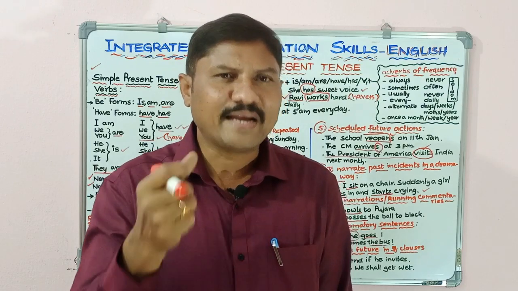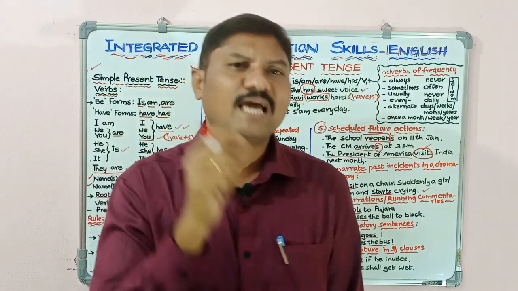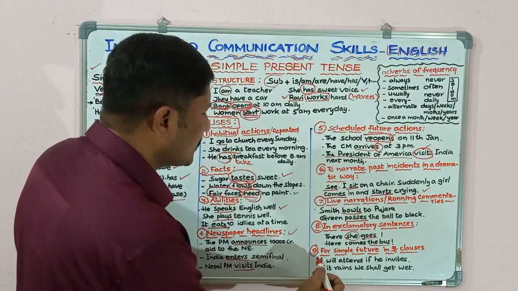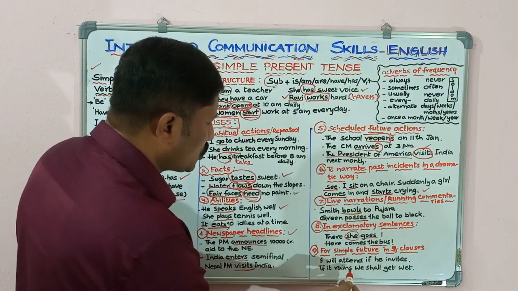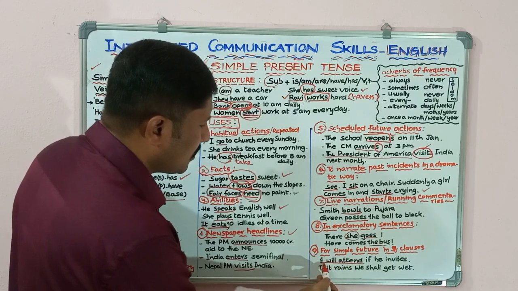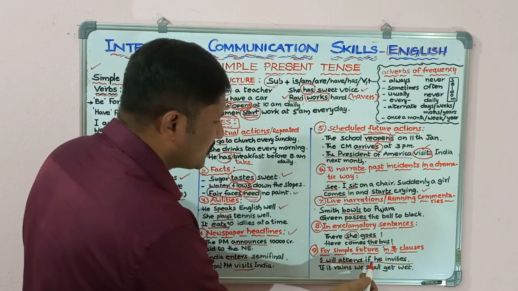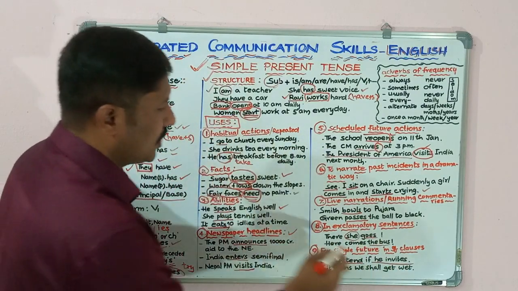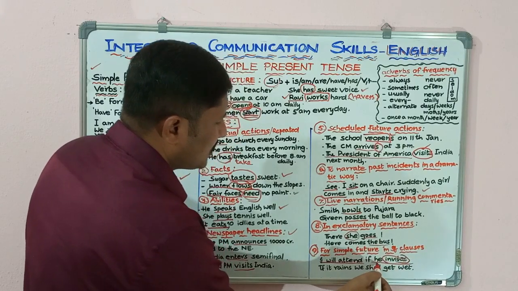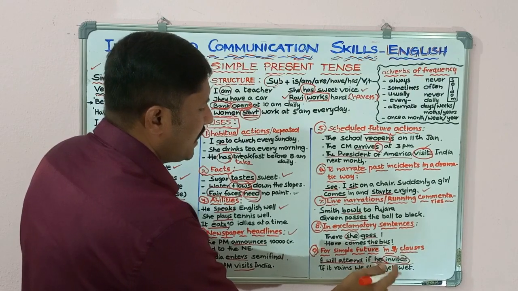While writing conditional clause sentences, we take the help of this simple present tense like this. I will attend if she invites. So here, I will attend is the future action. But in the present time, if he invites, then I will attend the function. So here the verb is invites. He is the singular third person pronoun. That's why we use "he invites."